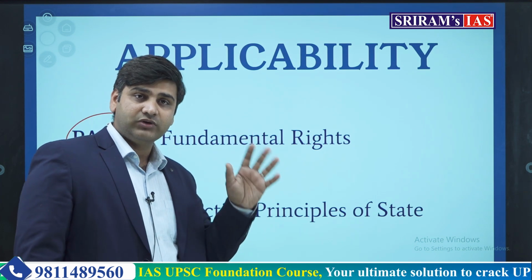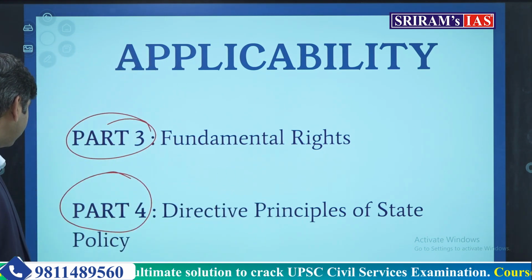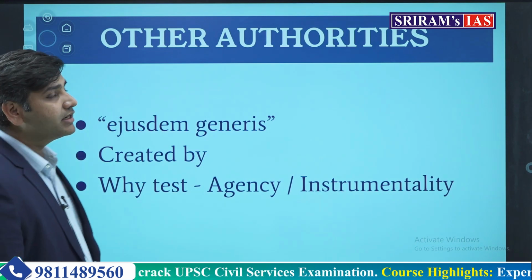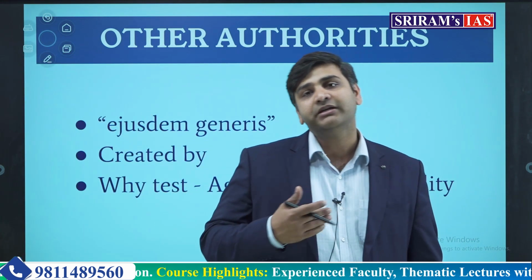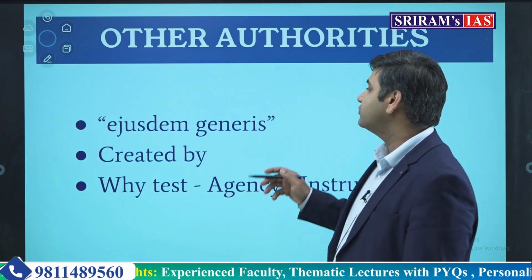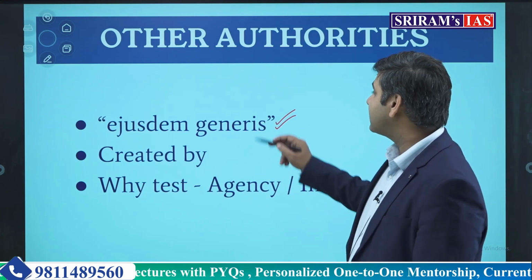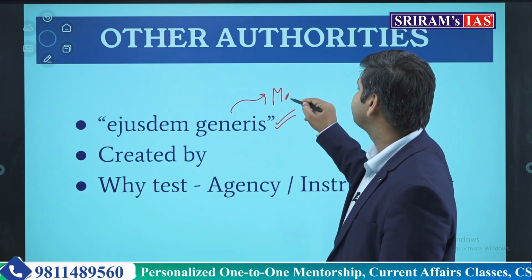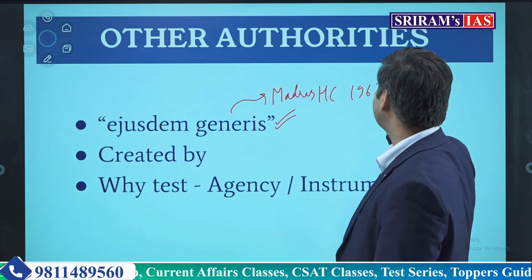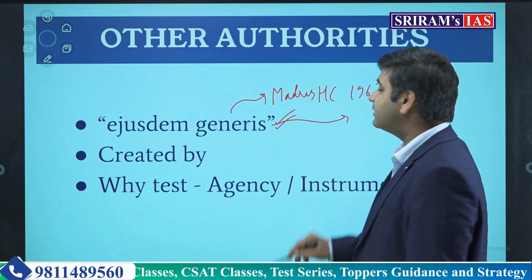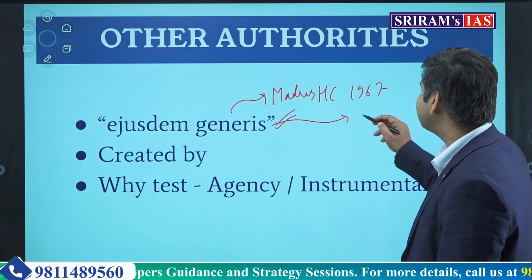The definition of state under Article 12 is applicable on Part 3 and Part 4. So, other authorities: how different judgments of the Supreme Court have interpreted this word "other authorities". Ejusdem generis is a legal principle. In one of the judgments, the Madras High Court in 1967 propounded this, which says that any authority, any organization, any institution which is like-natured